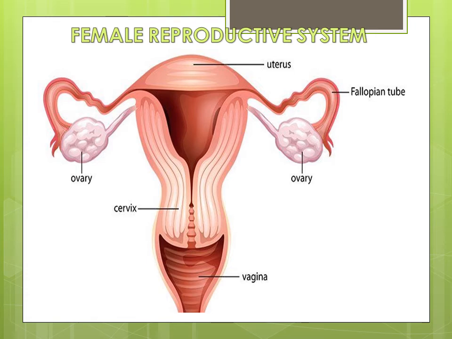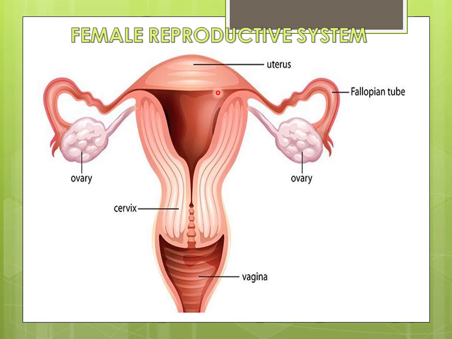The next part is the oviduct. Now this oviduct is the part which conveys the egg from the ovary to the uterus, and the oviduct is the part where fertilization of the ovum occurs.